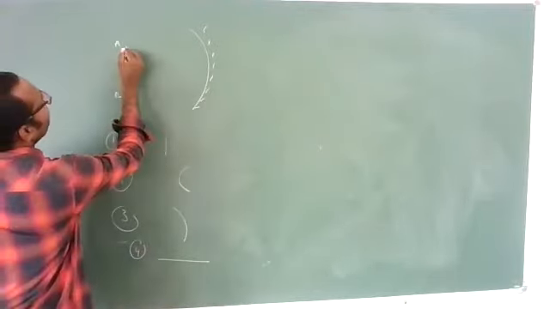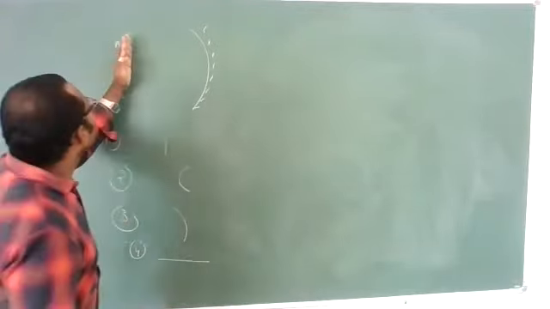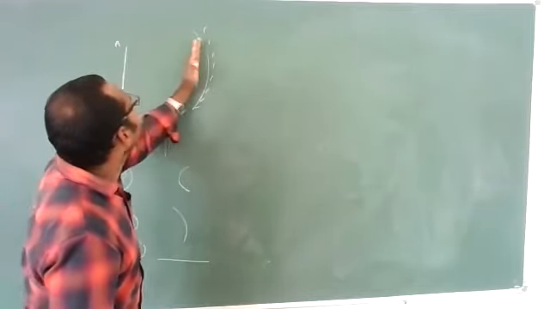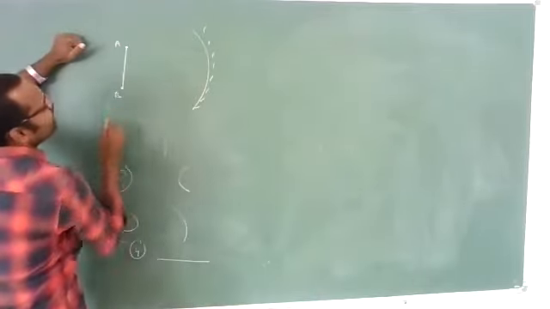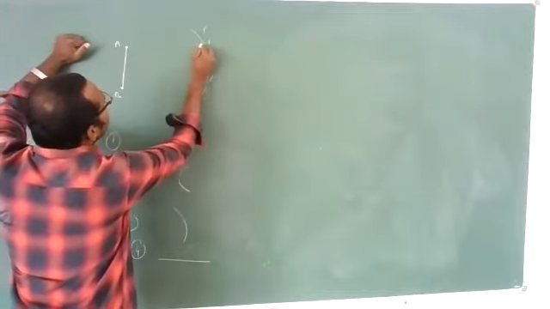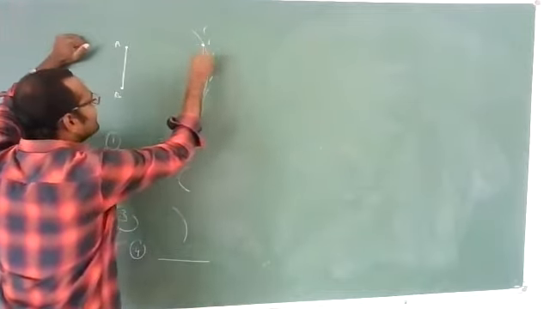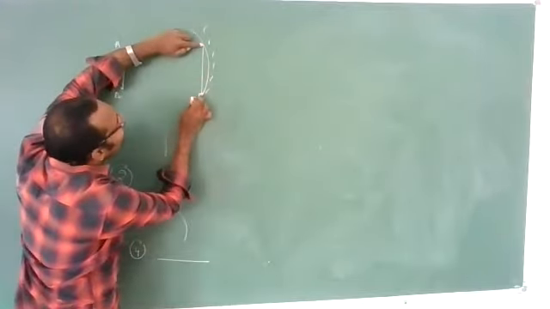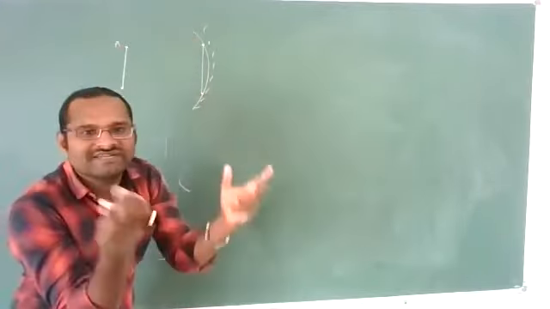See here, when this plane wavefront is moving, first which parts will reflect? First this part and this part will reflect. When this plane wavefront is incident here, first these two outer edges will reflect. Yes, definitely.